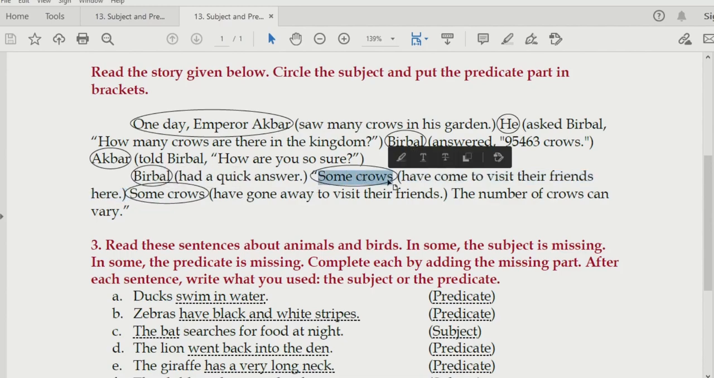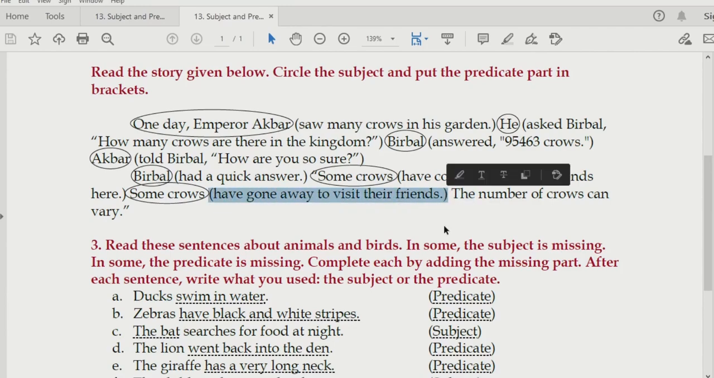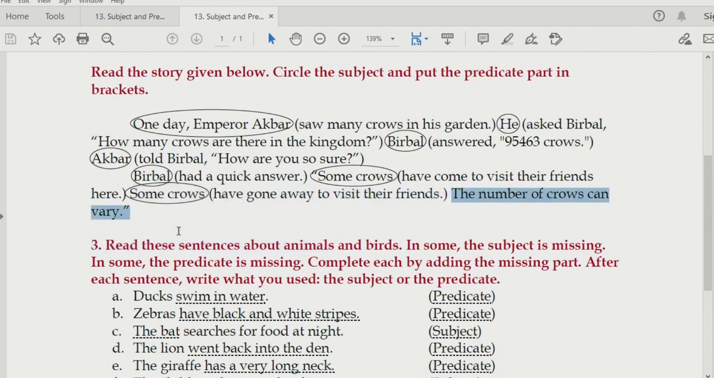Some crows will be the subject. In the same way, for the next sentence also, some crows will be the subject. Have gone is the verb. So the verb will be put into brackets and this will become the predicate. Now we won't consider the last sentence because here we do not have a proper verb. Dear students, let me repeat it once again. This sentence won't be considered and you won't even get it for your exam, so you do not have to worry.